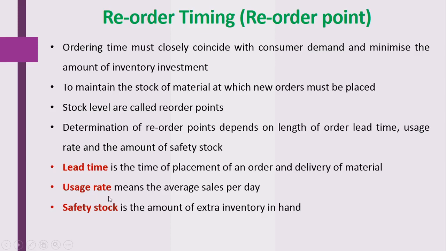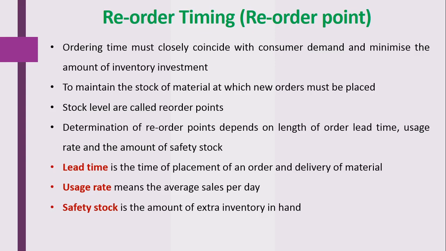Next is the usage rate. It means the average sale per day. That is, how much medicine or that particular material is sold per day. That is called the usage rate. And the last one is safety stock. It is an amount of extra inventory present in that particular hospital, or you can say extra inventory in the hand of that particular department.